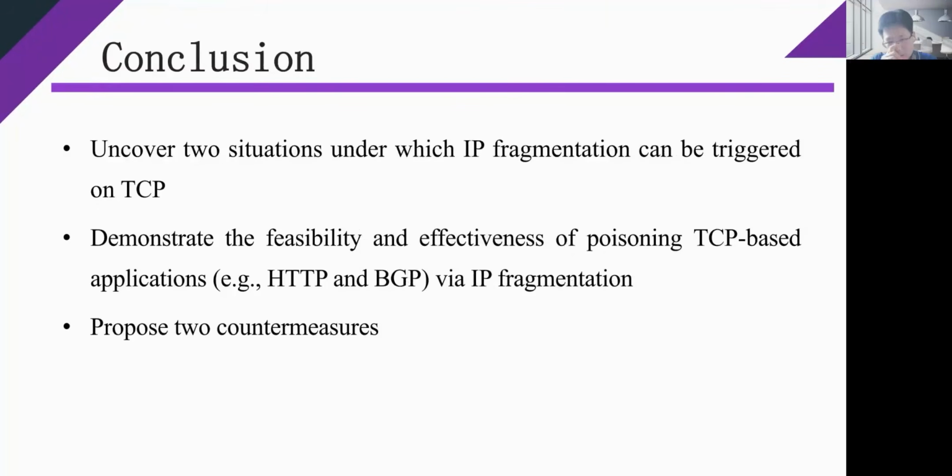Conclusion. In this paper, we uncover two situations under which IP fragmentation can be triggered on TCP, and we demonstrate the feasibility and effectiveness of poisoning TCP-based applications via IP fragmentation. Finally, we propose two countermeasures to prevent the identified attacks.